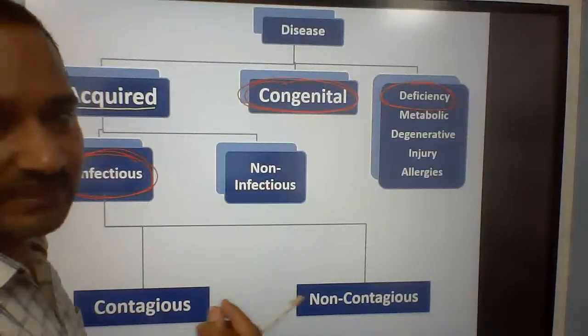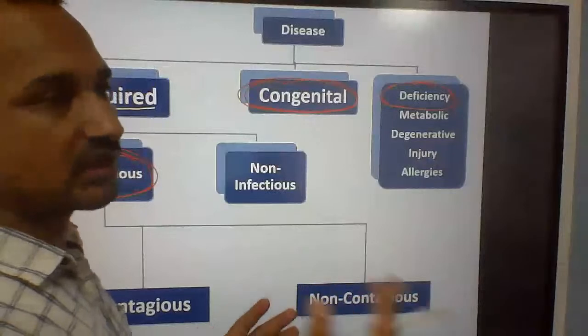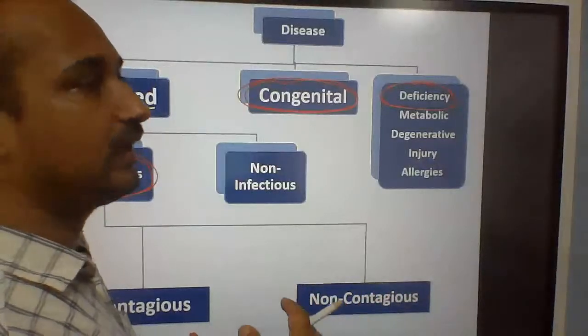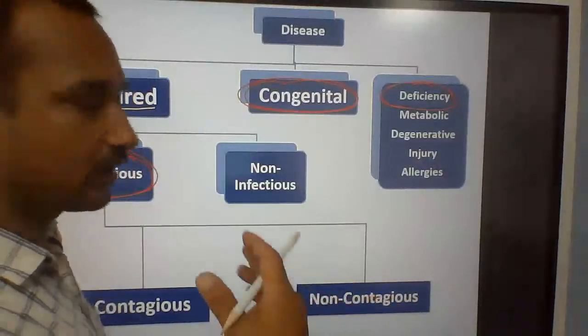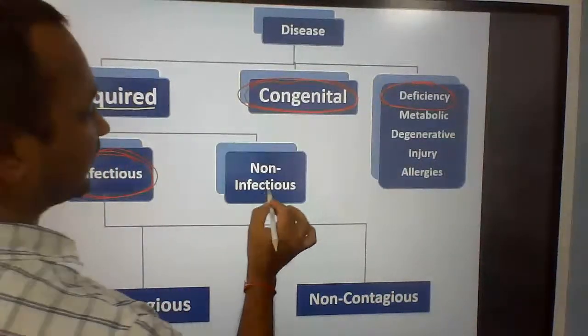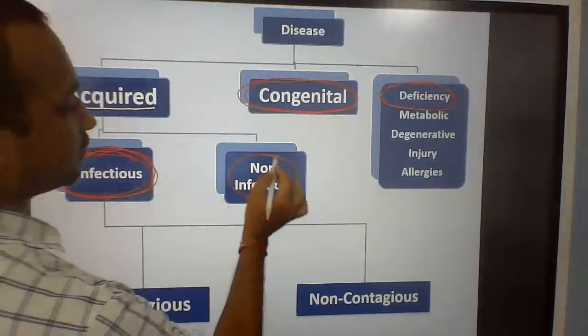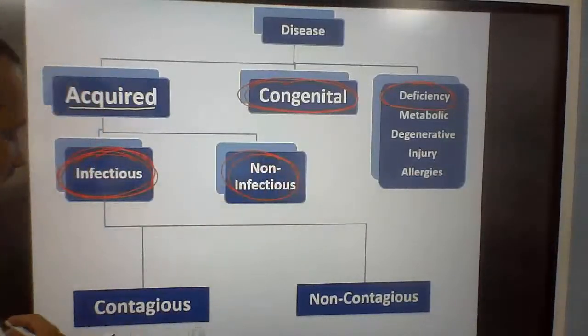These are some diseases which are not infectious. They cannot transmit from one person to another person by normal touch or by normal contact. So acquired diseases basically are of two types. Number one, infectious disease. Number two, non-infectious disease.